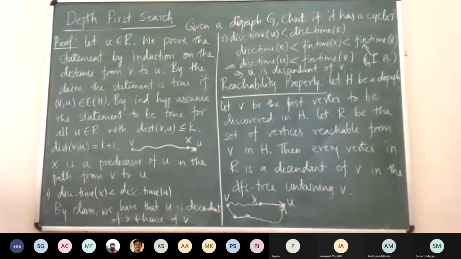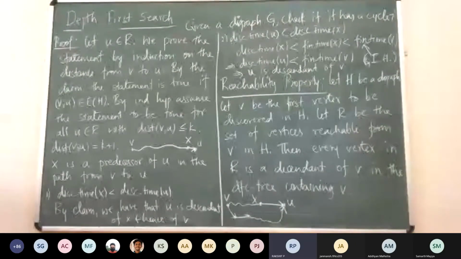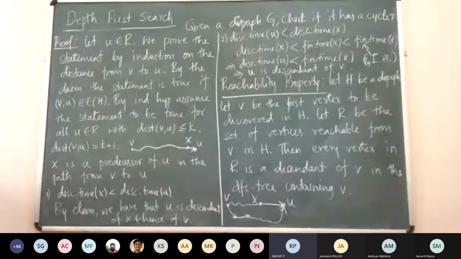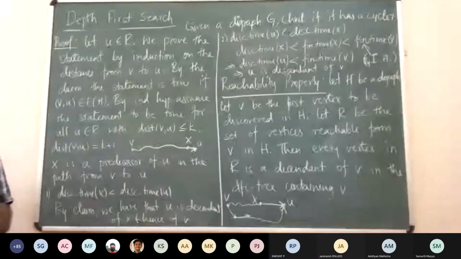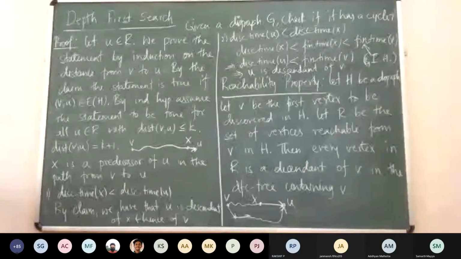Sir, to prove U is a descendant of V, is it also necessary to prove the finishing time of U is less than the finishing time of V? When we say U is a descendant, you don't even have to prove it, right? Once it is a descendant, it is always true, by recursion.